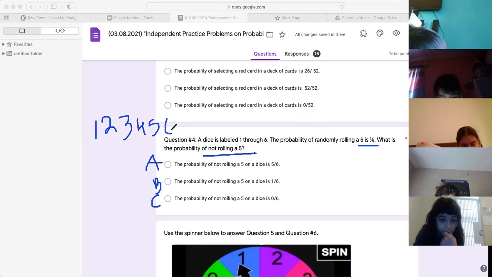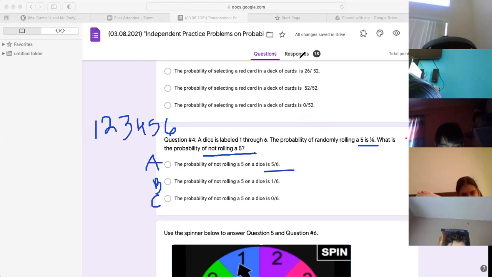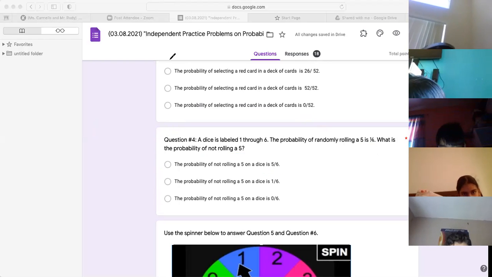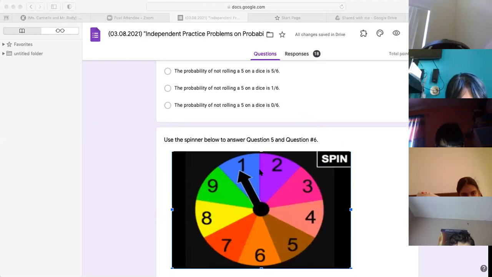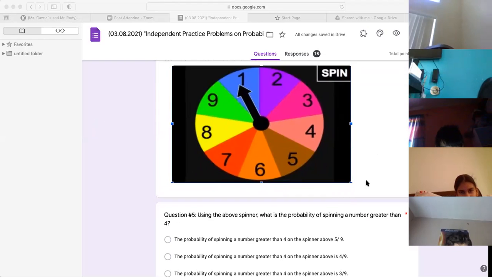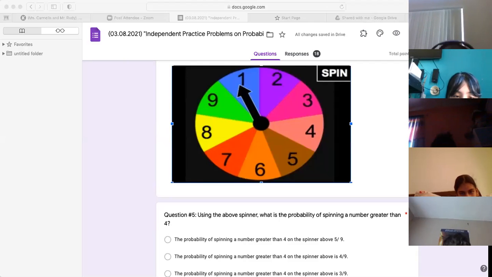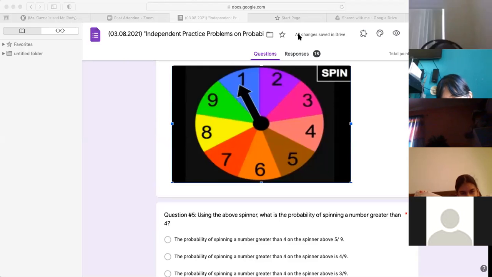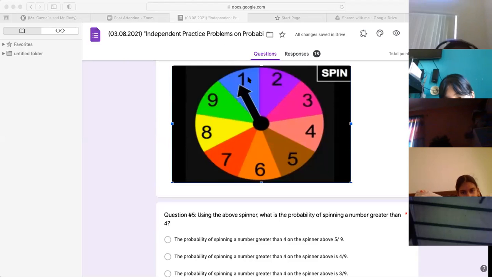A, 5 out of 6 is the correct response. Excellent work, guys. Okay, moving on to number 5. Use the spinner above to find the probability of getting a number greater than 4. So for number 5, I'm going to put A, B, or C. So you have to figure out the numbers that are greater than 4.